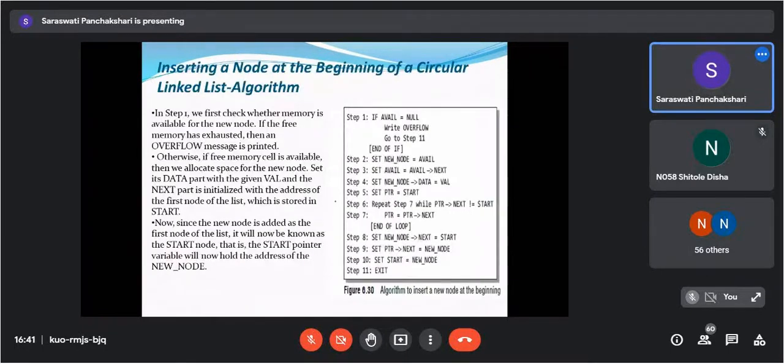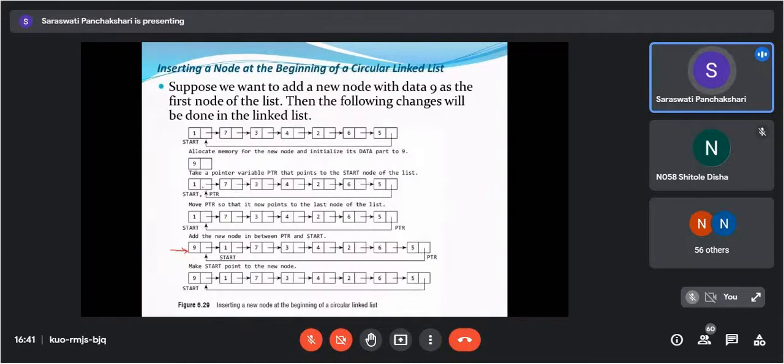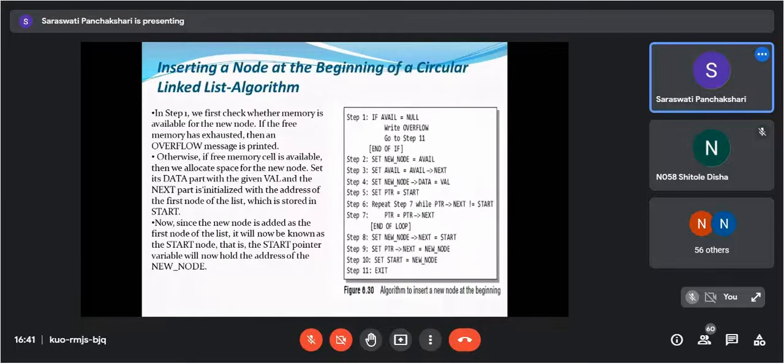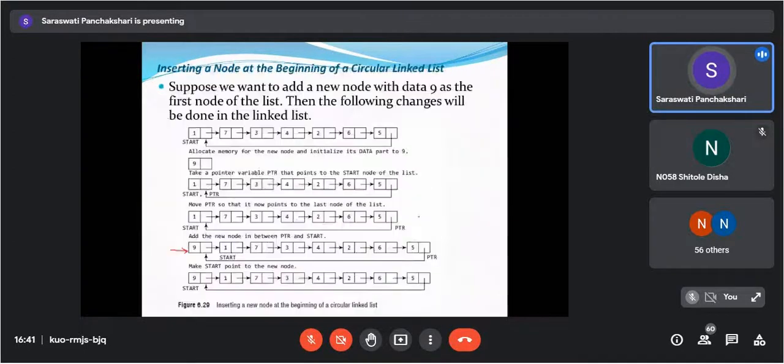Currently your start is pointing, ptr is pointing here. Ptr of next is equals to start? Tell me whether ptr of next is equals to start. Yes, it is true or false? False, ma'am. It is false. So what we have to do next? ptr is equals to ptr of next. So here ptr will point here.